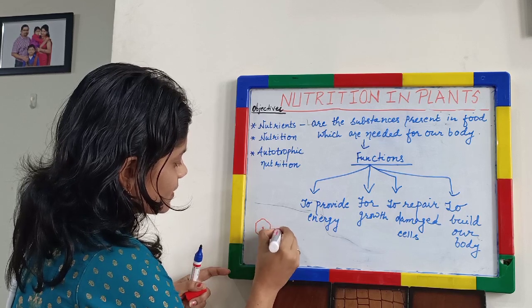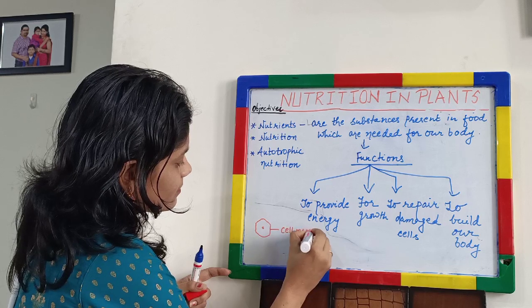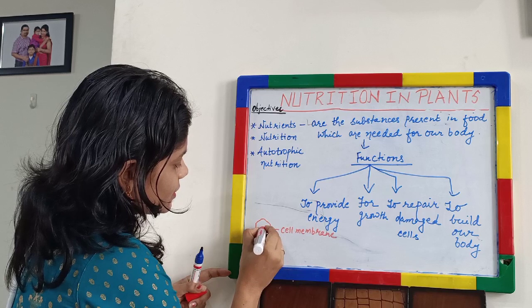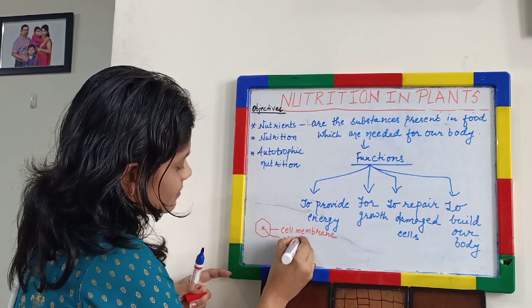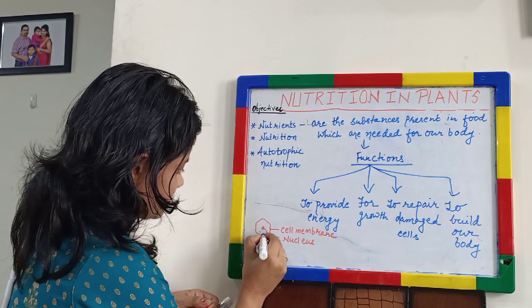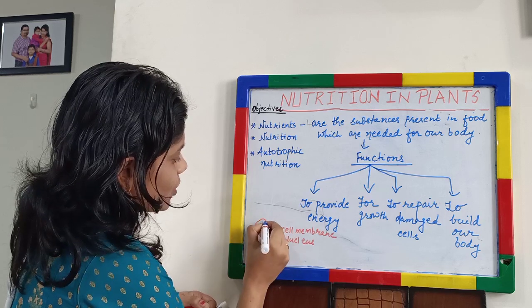This is the cell membrane. This is the nucleus. And this is the fluid-like structure inside the cell that is called cytoplasm.